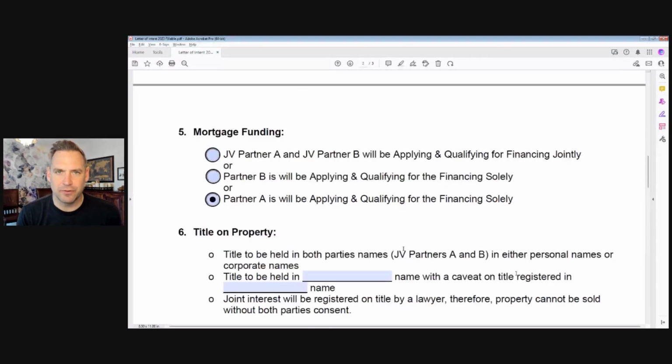Who's qualifying for the financing on this particular property? Either JV partner A and B will be applying and qualifying for financing jointly, or maybe one of the two partners is going to be applying and qualifying for financing. So who's putting in the money has been determined. Who's qualifying for the financing? In this case, I'm going to be asking partner B, since they're putting in the money, to also be qualifying for the financing. Since I'm giving 50% of the ownership to them, they're responsible for the money. I'm responsible for the work. This form is helping us to determine what each of us is looking for in this relationship.